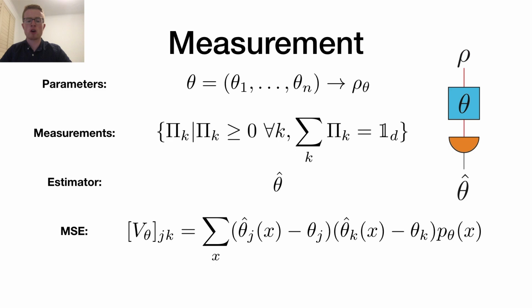We quantify how well a particular measurement and estimator performs through the mean square error matrix, denoted here as V. The theta hat values are our estimates of the true values theta, and p theta of x is the probability of the measurement outcome x. This is a measure of how far the predicted theta values are from the true values. Quantum metrology aims to optimize our measurement choice in such a way as to minimize the trace of the mean square error matrix.